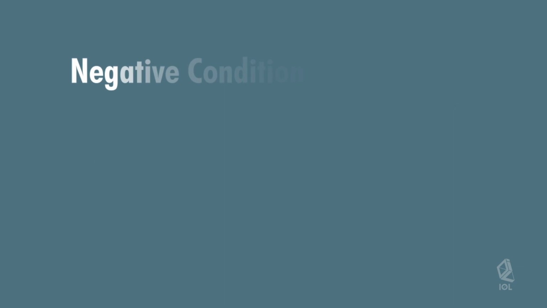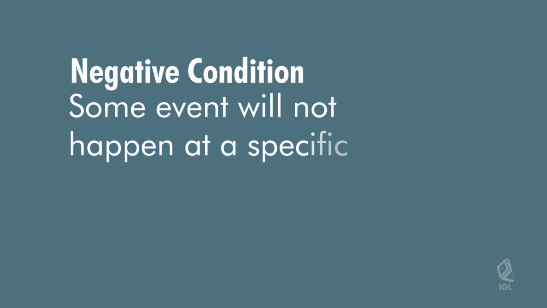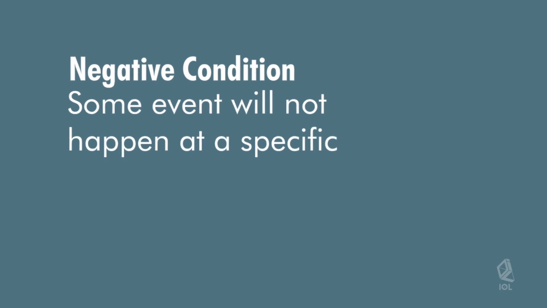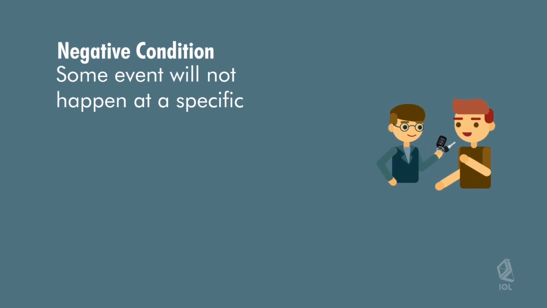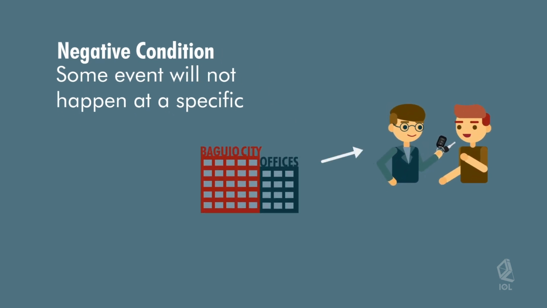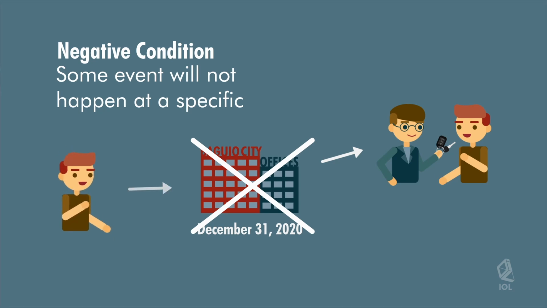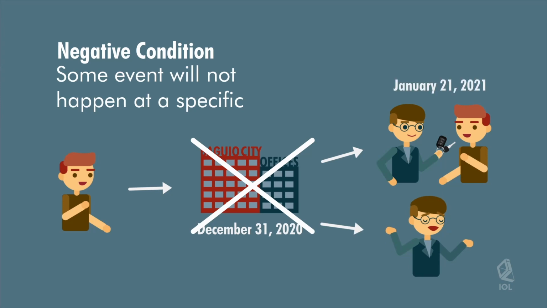On the other hand, a negative condition involves the non-performance of an act or that an event will not take place at the determinate time. For example, Anton is to give Henry a car if Henry will not establish his accounting office in Baguio on December 31, 2020. If Henry will not establish his office in Baguio on the said date, then the obligation of Anton to give Henry a car becomes effective on January 1, 2021.